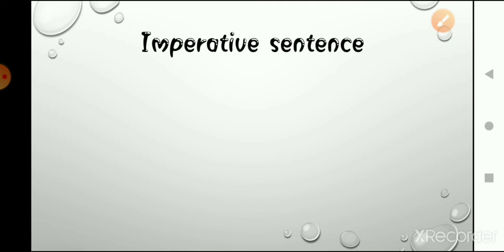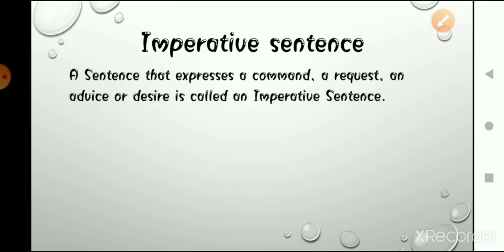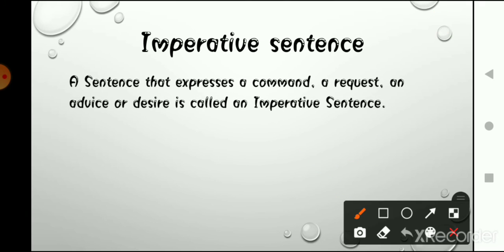Now the third type is imperative sentences. What are imperative sentences? Imperative sentences are those sentences that express a command, a request, an advice or desire.